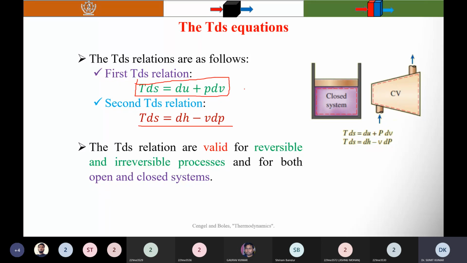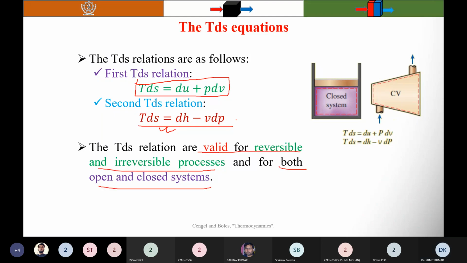So it doesn't depend on the path, it depends only on the states, meaning the initial and final states. Similarly, enthalpy is also a property. So the TdS relations are valid for reversible and irreversible processes and for both open and closed systems.